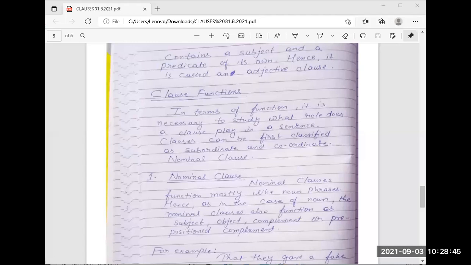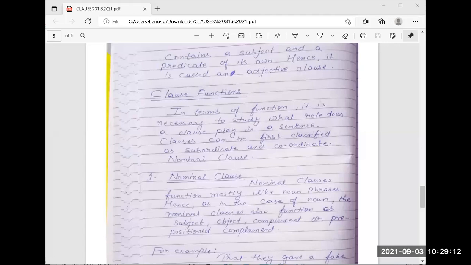Now, clause function. What is a clause function? क्या होता है? Clause function, in terms of function, it is necessary to study what role a clause plays in a sentence. Clauses can first be classified as subordinating and coordinate nominal clause. अब nominal clause क्या होता है?